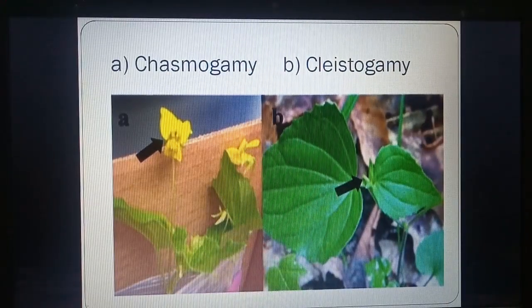Here we can see two diagrams. A, chasmogamy, in which the flowers are opened, and cleistogamy, in which the flowers are closed. We cannot see the exposed petals.